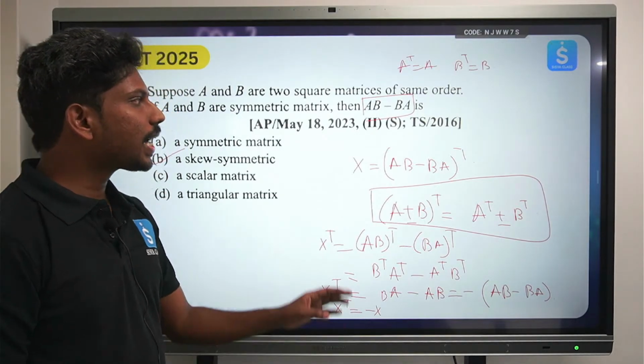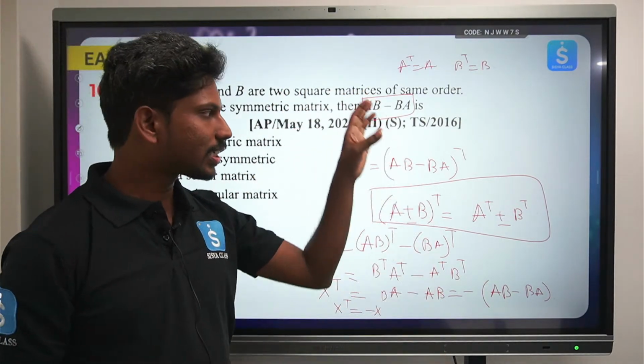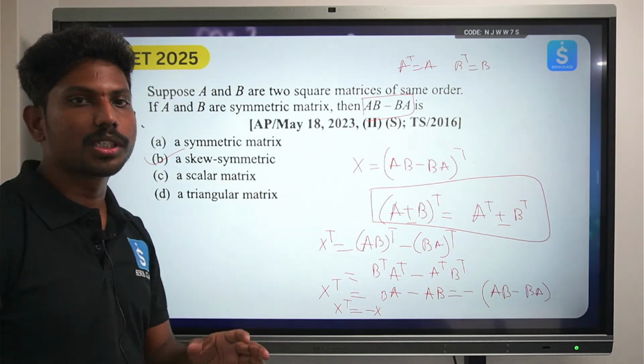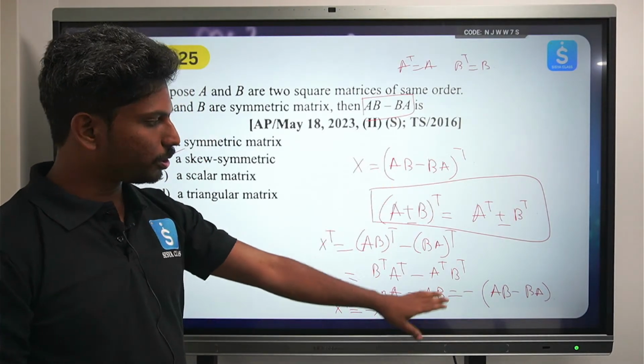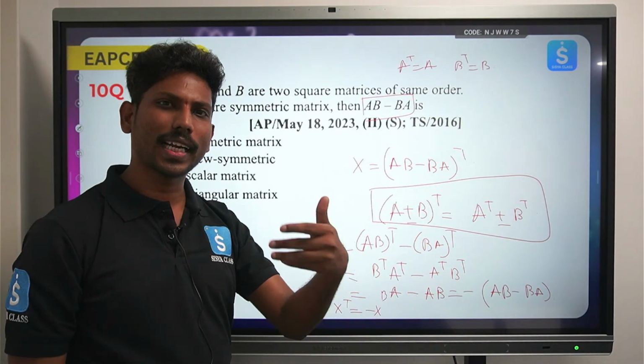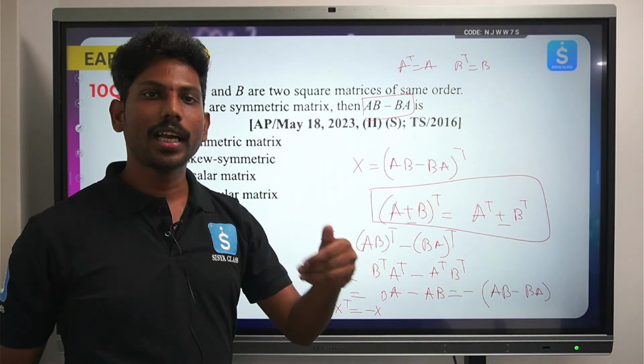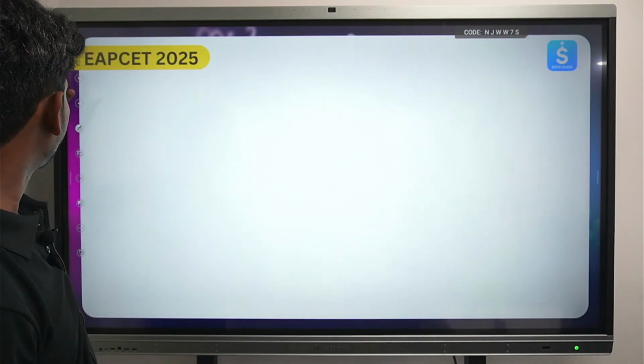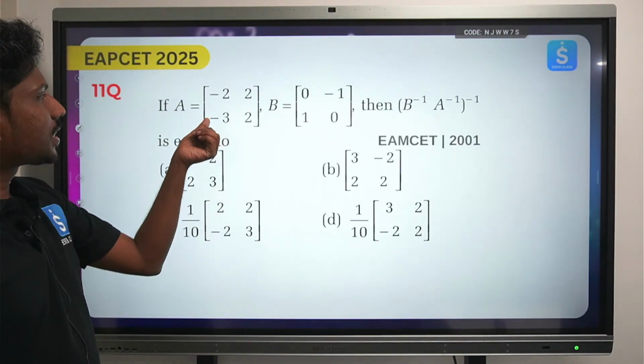ఓకే, ఎప్పుడైనా కానీ if we have to identify this sort of a condition, ఆప్షన్స్లో symmetric, skew symmetric ఇచ్చాడా, try to use this procedure, take the transpose and try to do the steps sequentially and just try to conclude the answer, right? So see the next question.